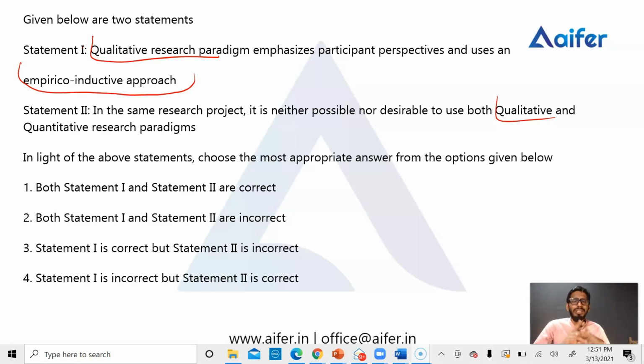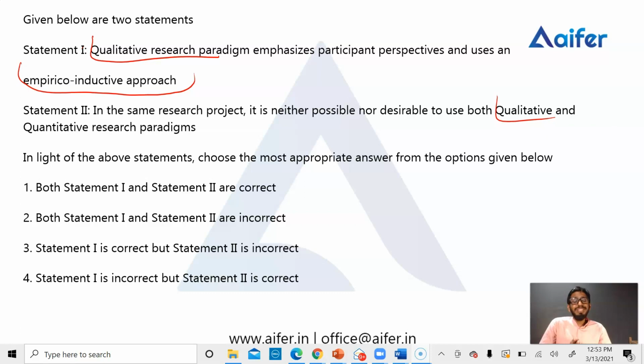Here it asks about the qualitative research paradigm emphasizing participant perspective. In qualitative research we are collecting in-depth data, which means we are collecting the data from the participants through interviews or observation or any other tools in an exact natural setting, and it emphasizes participant perspective only and does not consider the viewpoint of the observer or interviewer or any biases of the researcher.